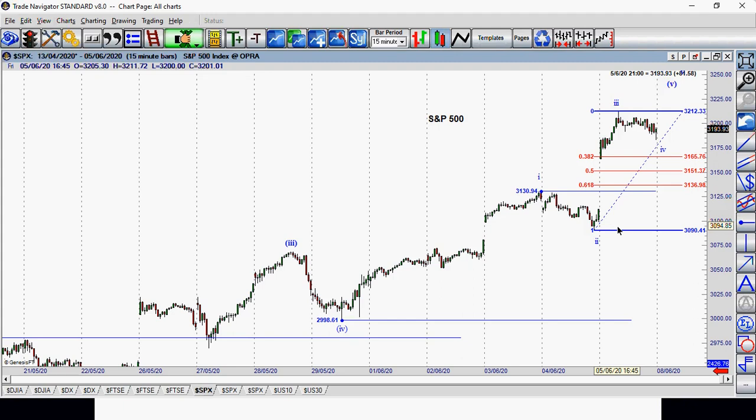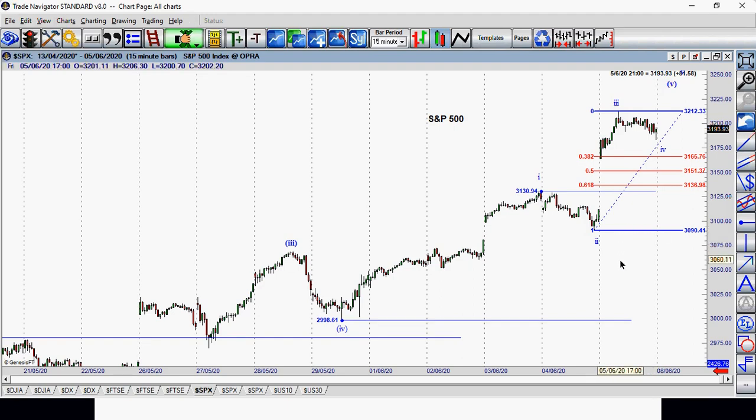That's what I'm looking at, because the stop loss has increased to 100 points, so the profit must be increased as well. And that's why I'm asking, is there potential for 200 points upside? That means it would take us to 3,300. I am not sure about that. You can see, it's a big move, 3,300. And that's why I didn't do the trade. A, because I'm not sure there is enough upside. I'm not sure the S&P can go to 3,300. And B, that wave 2 is not big enough.